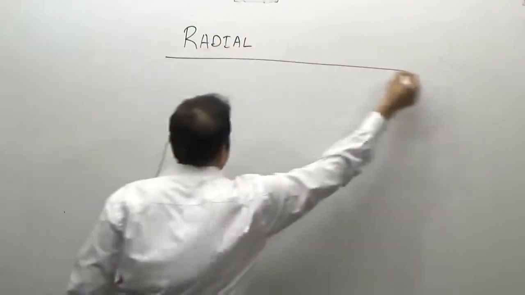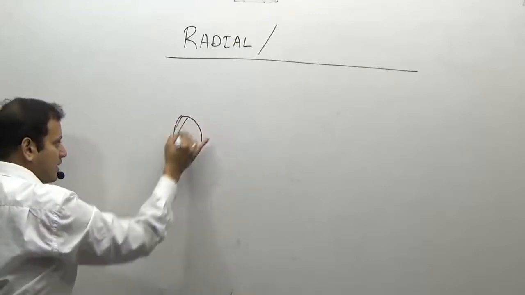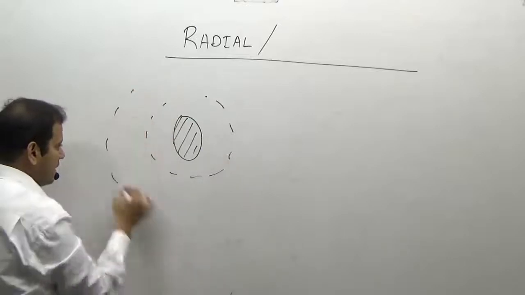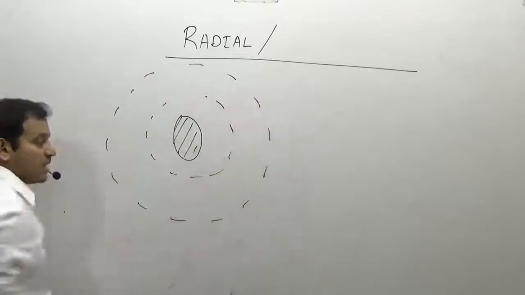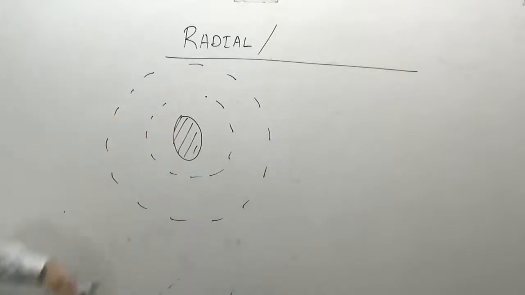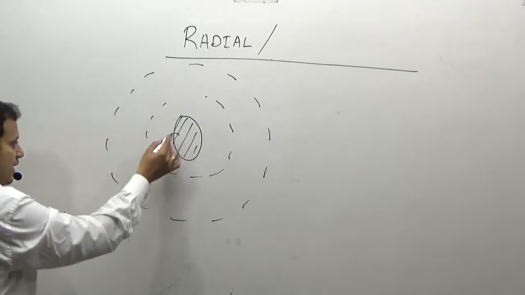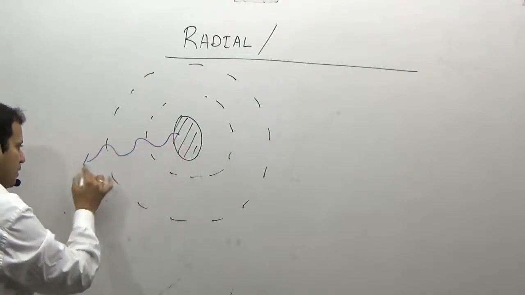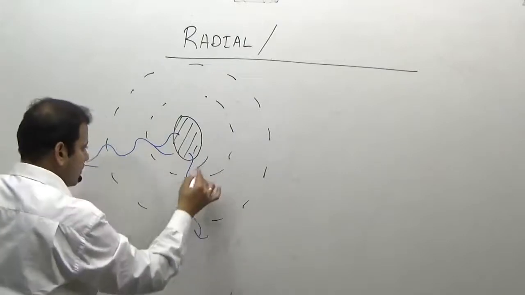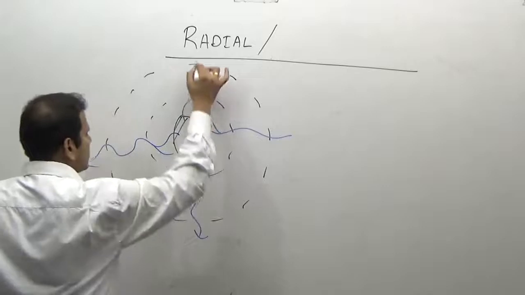Radial drainage pattern. In this drainage pattern, from the central mountainous region, the streams originate from the central mountain, and because it is at a certain higher height, the streams after originating flow in different directions. That is, the rivers flow in different directions from the main central dome or main mountains.